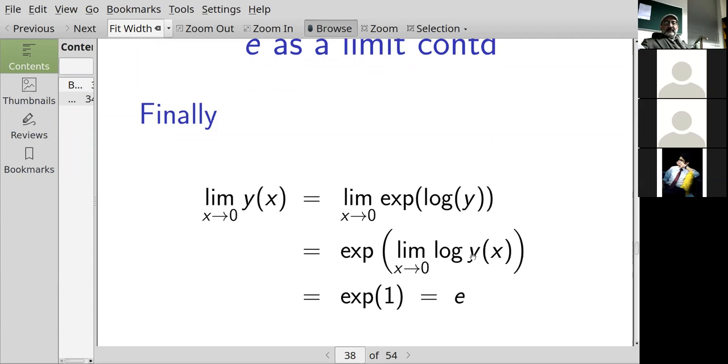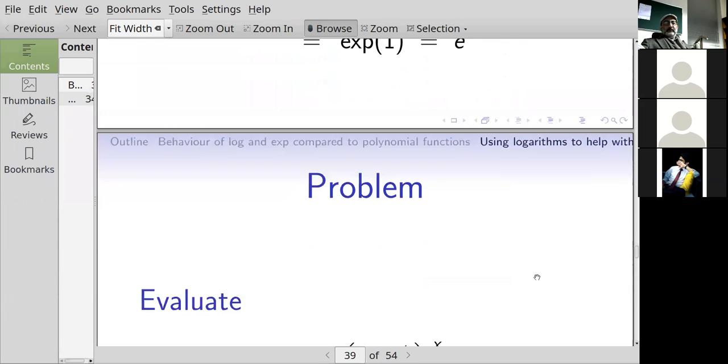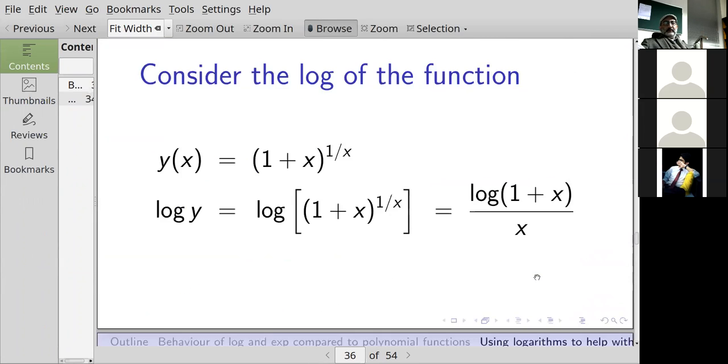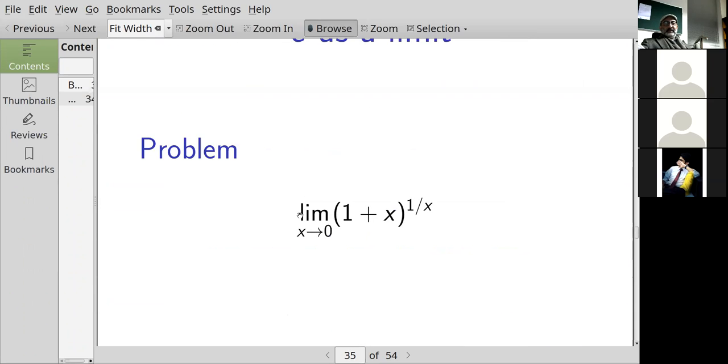Well, that's the limit that I just found. That's 1. So this is the exponential of 1, which is the constant that we call e. So going back, the limit as x goes to 0 of (1 plus x) to the 1 over x is equal to e. Is that okay?